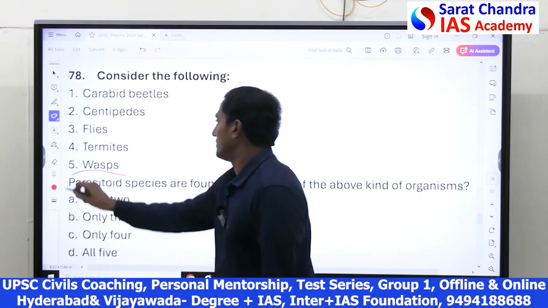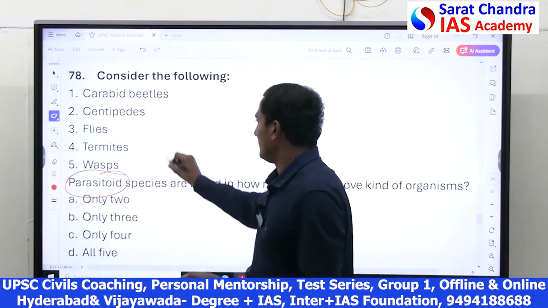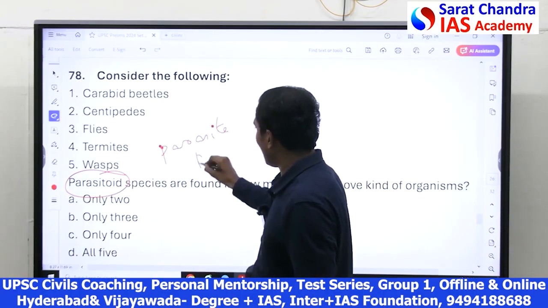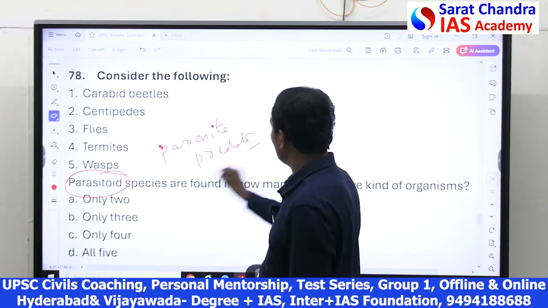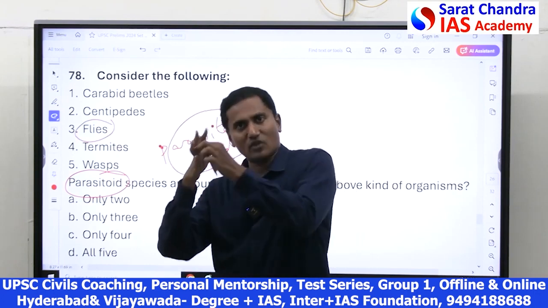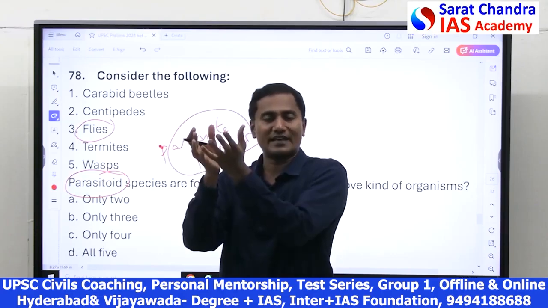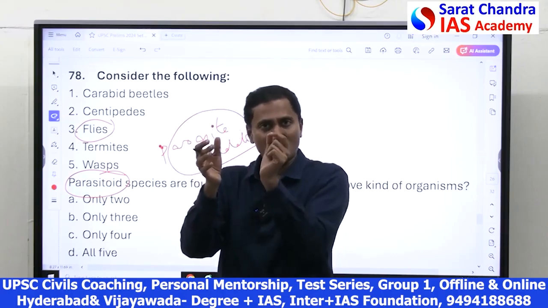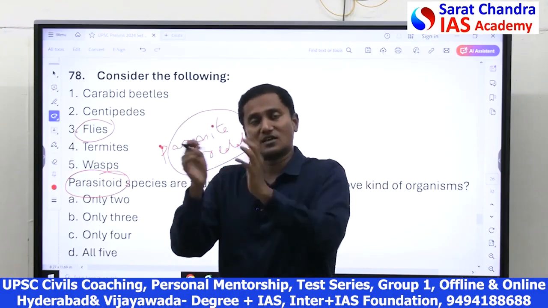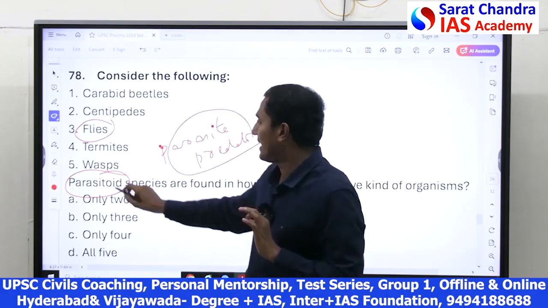Friends, parasitoid means it's a parasite and predator combination. It is both a parasite as well as a predator. That means some kind of flies which go into another organism, they stay inside the host. Generally, the host is a larger organism. Parasite is a smaller organism which goes into the host. Inside the host, it grows, it develops. Finally, it kills the host. Such kind of organisms are called parasitoids.